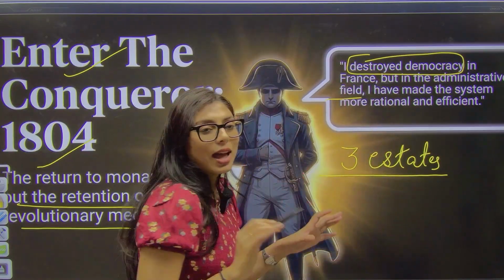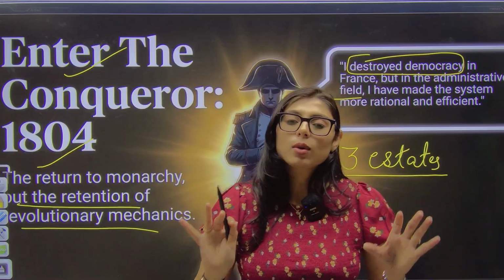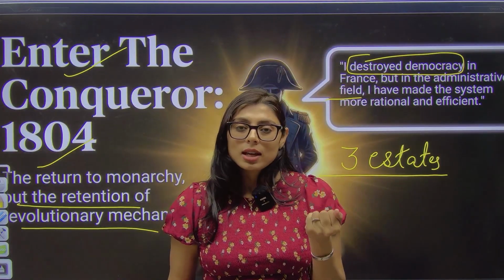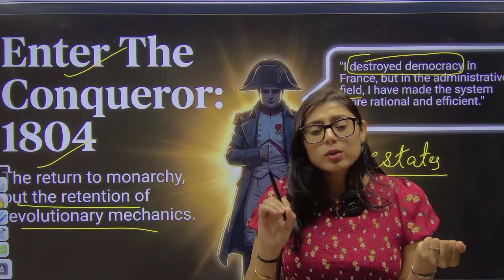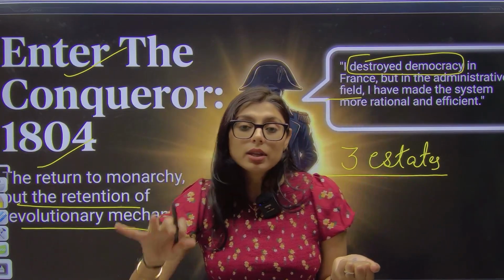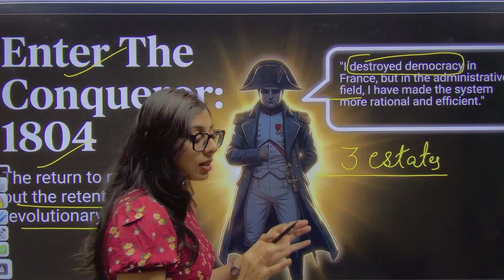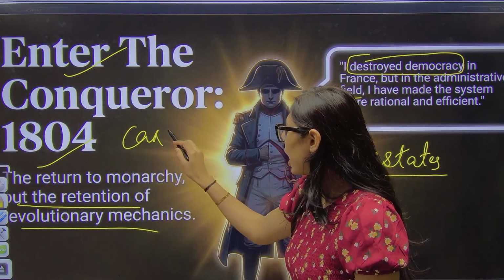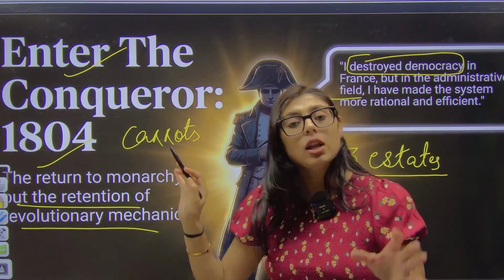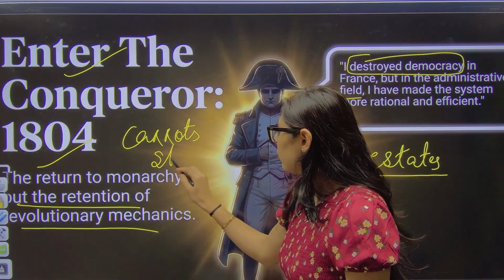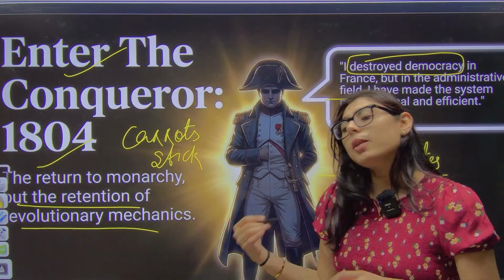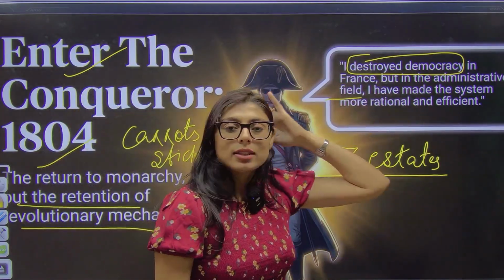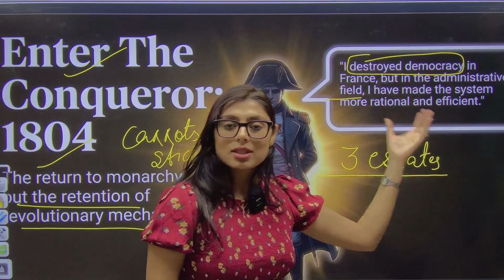But understand one thing: in this entire world, in polity, economy, whenever someone is trying to take your rights, they will always try to give you something so that you are pacified. For example, in nationalism in India, the Britishers followed the carrot and stick approach. On one hand, they give you carrots: we will make some changes in the constitution, we will give you certain seats. On the other hand, the stick approach: we will repress your ideas. Napoleon was very intelligent. He said, okay, I will take the democracy, but I will bring certain administrative changes that are more efficient.